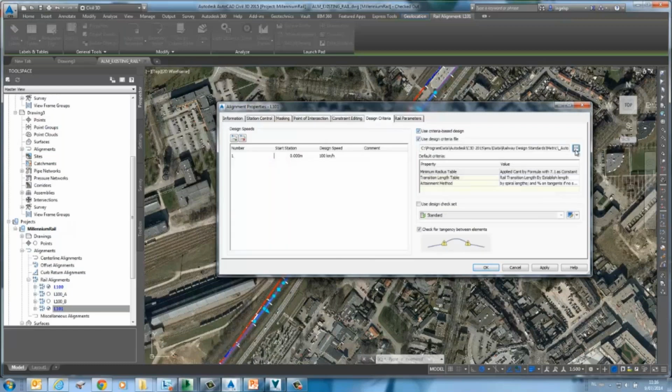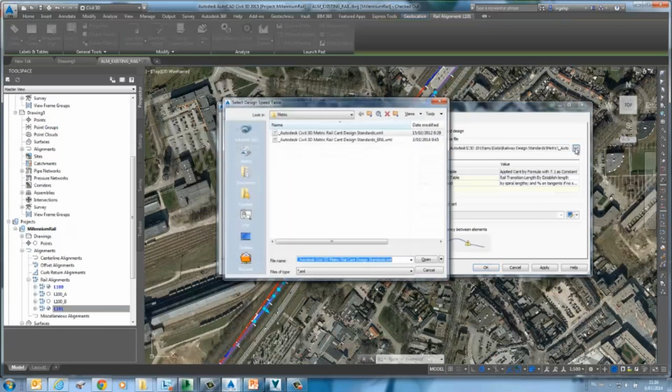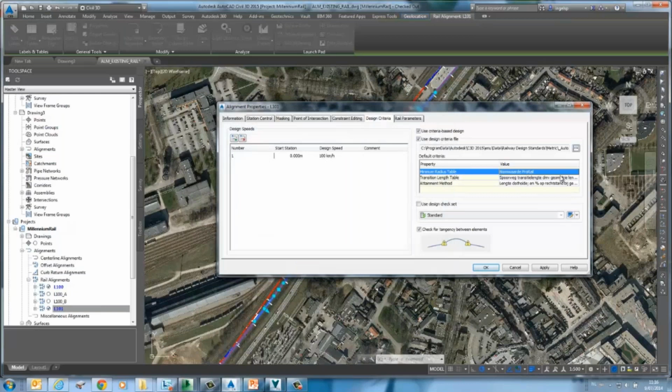So once you have the cant design criteria file, you can develop the cant for the rail. For those who are not aware of what cant is, it is the super elevation equivalent of roadways for rail.